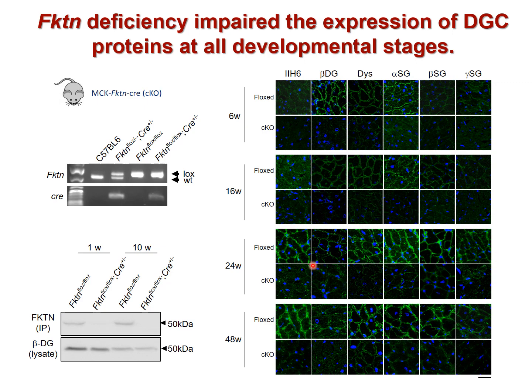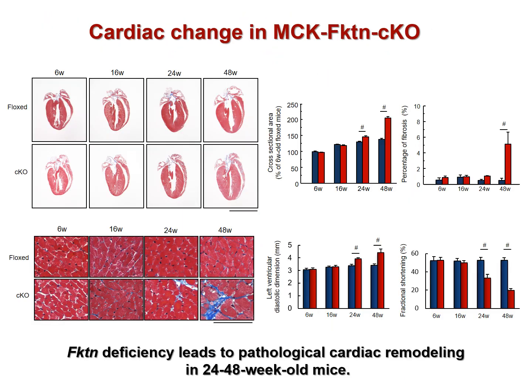FKTN deficiency not only results in a reduction of alpha-DG glycosylation, but also impaired the expression of DGC proteins in the sarcolemma at all developmental stages. Cardiac growth morphology was maintained in CKO hearts.